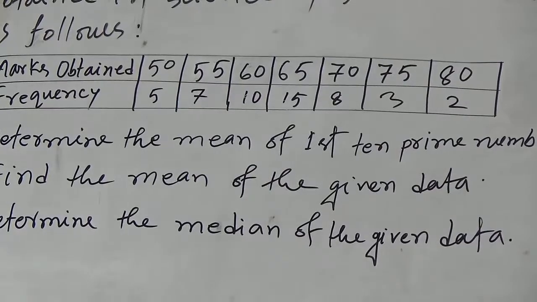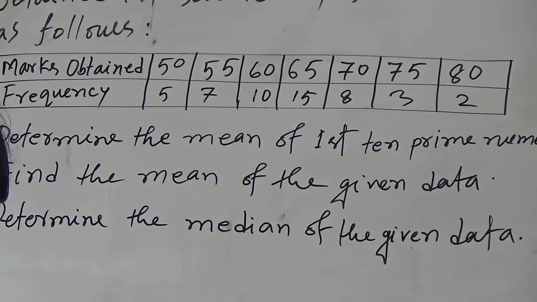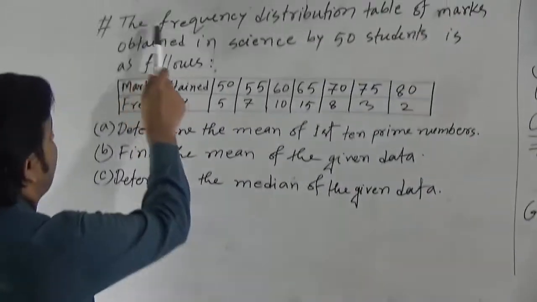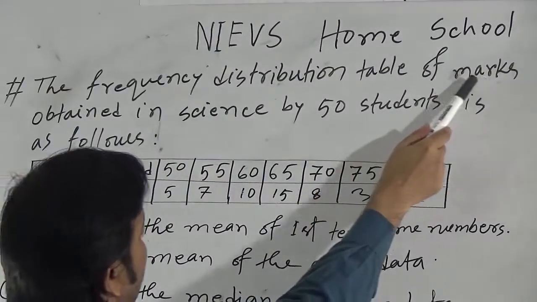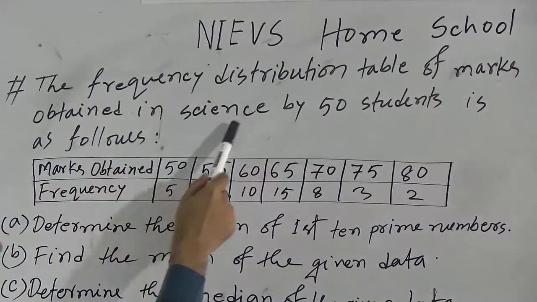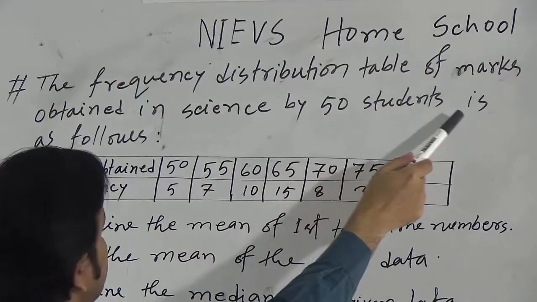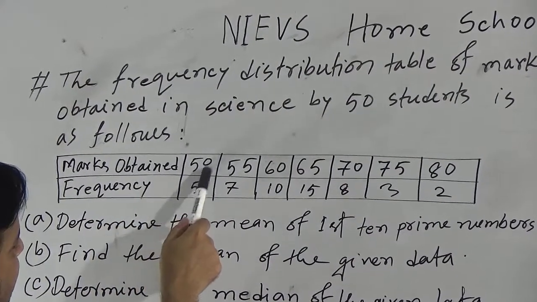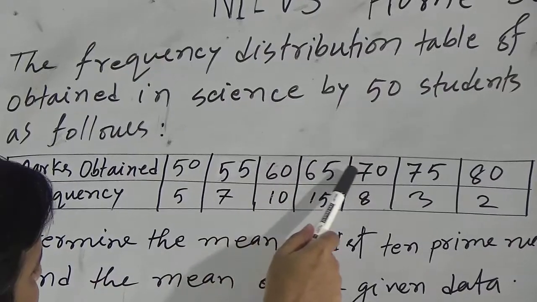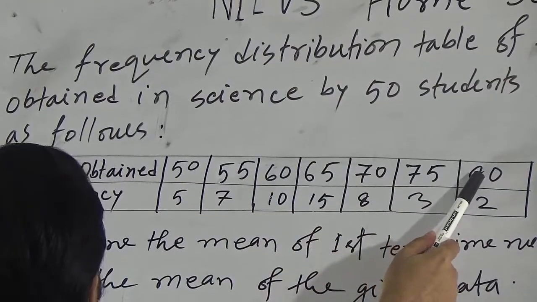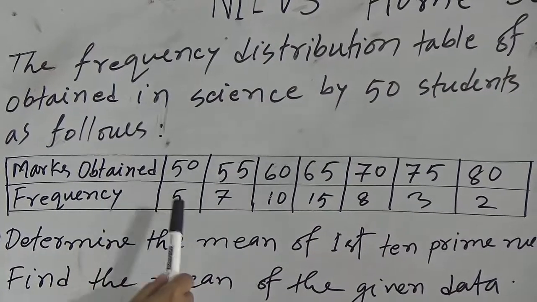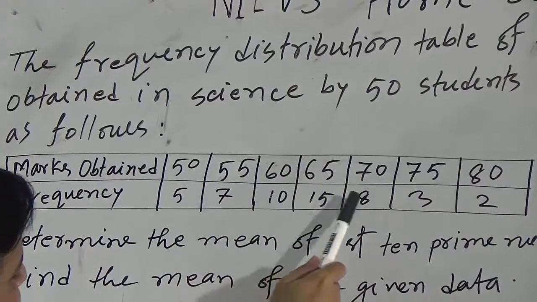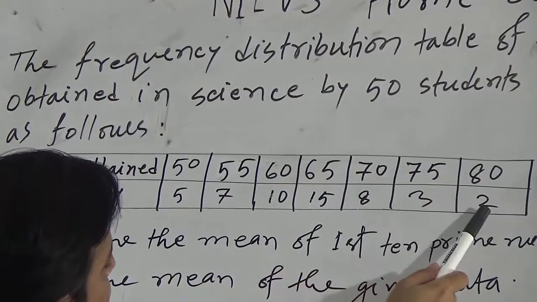Okay, let us see the question at first. The frequency distribution table of marks obtained in science by 50 students is as follows. Here marks obtained 50, 55, 60, 65, 70, 75 and 80. Frequencies 5, 7, 10, 15, 8, 3, 2.